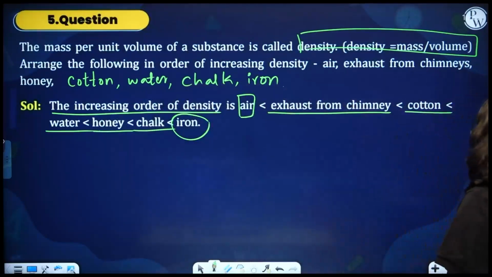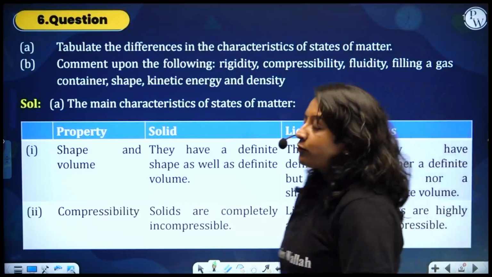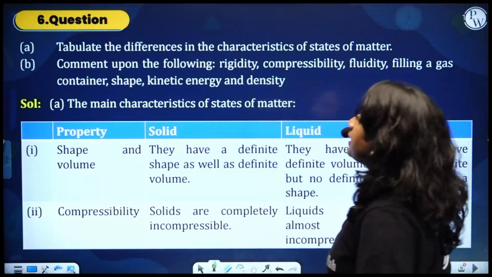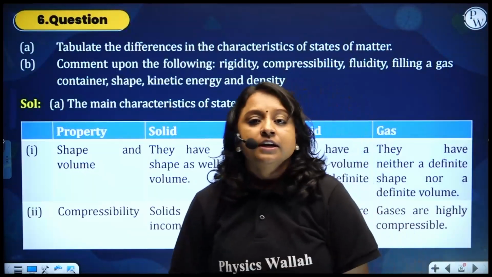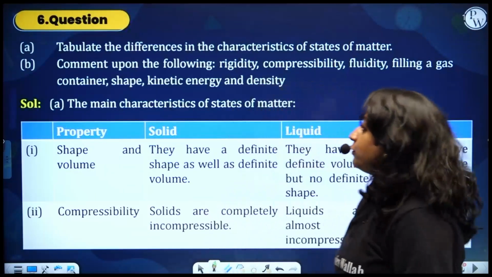Okay, so next, sixth question. Tabulate the differences in characteristics of states of matter. So let's see what differences there are.